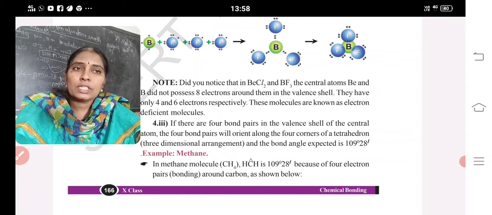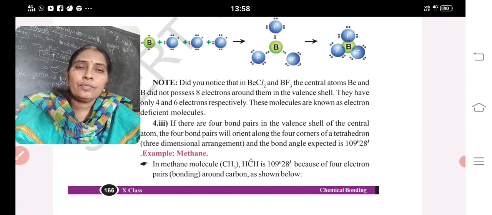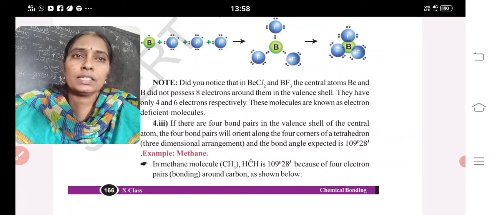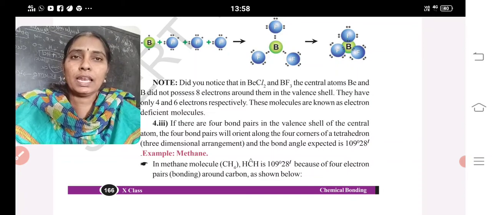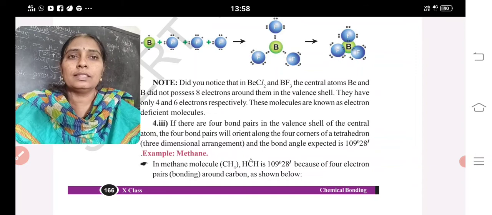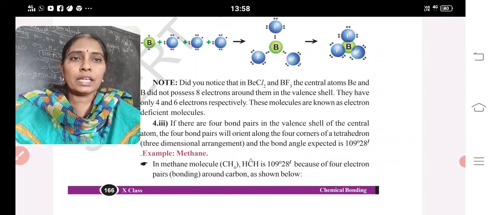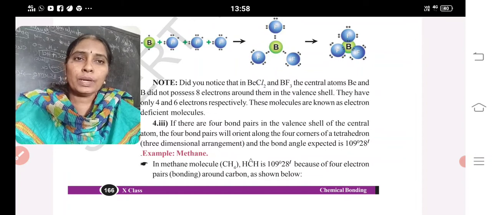And those molecules are known as electron deficient molecules. What is meant by electron deficient molecules? In the outermost shell, if they possess 4 or 6 electrons, not 8, such molecules are said to be electron deficient molecules. And if there are 4 bonds in the valence shell without any lone pairs,